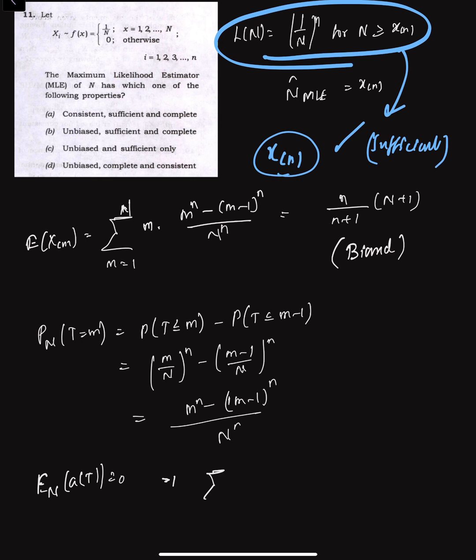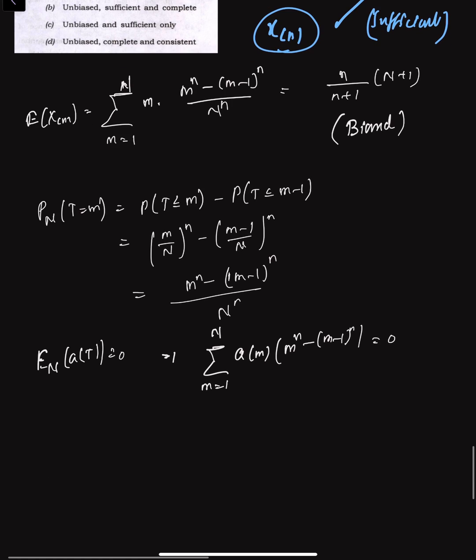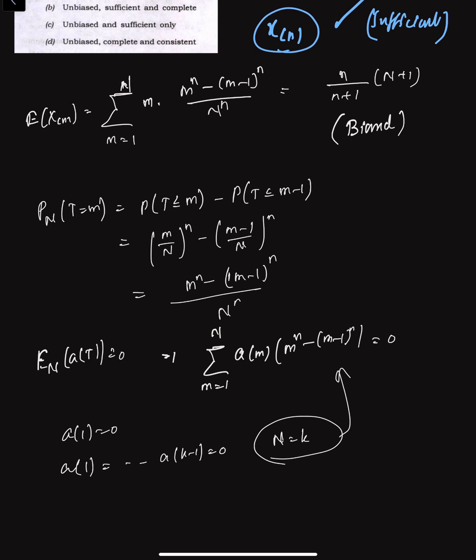So this implies the summation over m equals 1 to N of a(m) into (m to the power of n minus (m minus 1) to the power of n) is 0. Now if we keep m equals 1, we get a(1) as 0. Suppose we consider a(1) and so on till a(k minus 1) as 0, and put N equals k in this.